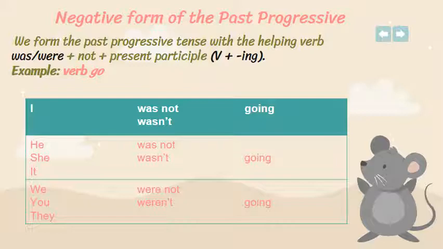Example, let's take the same example with the verb go. I was not going. I wasn't going. If you want, you can use was not or wasn't. Okay, so you see, you just add not between was and the verb. He, she, it are singular, so they take was. We say he was not going. She wasn't going. It wasn't going. Okay? If we have the plural subject, we, you, they, we weren't going. You were not going. They were not going. So simply just put the not between was, were, and the verb.